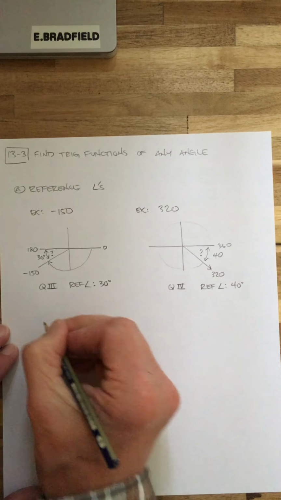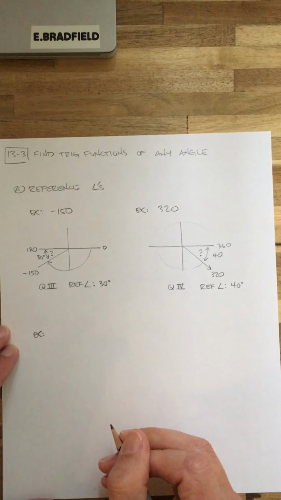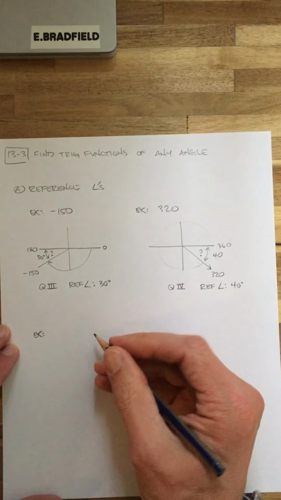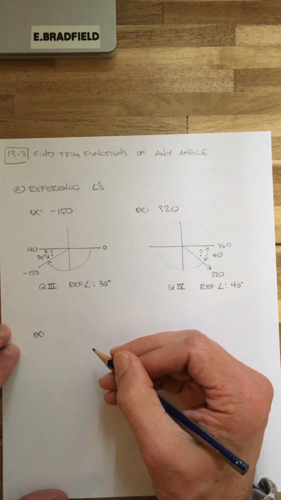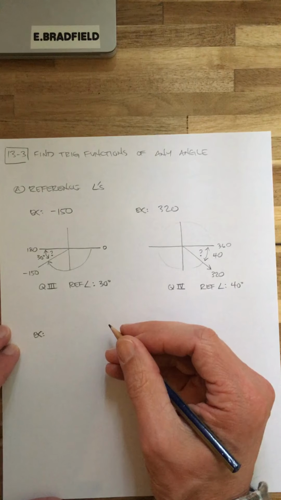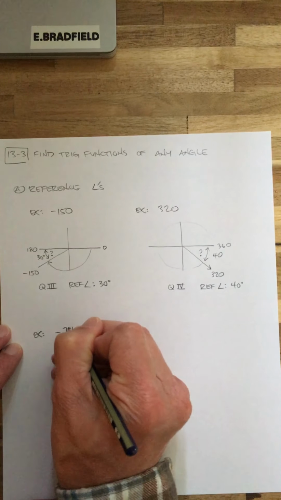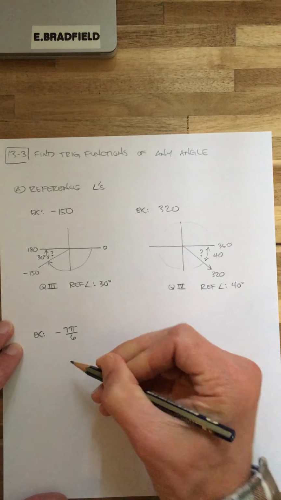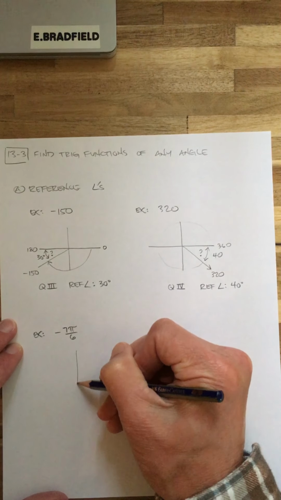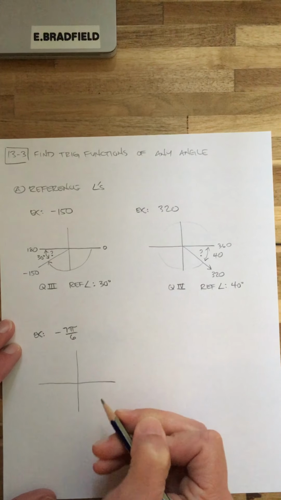All right, let's do some radians. How about I have -5 pi over 6? Let's do -7 pi over 6 instead, okay? I'm going to try to get something in the top half of the circle.